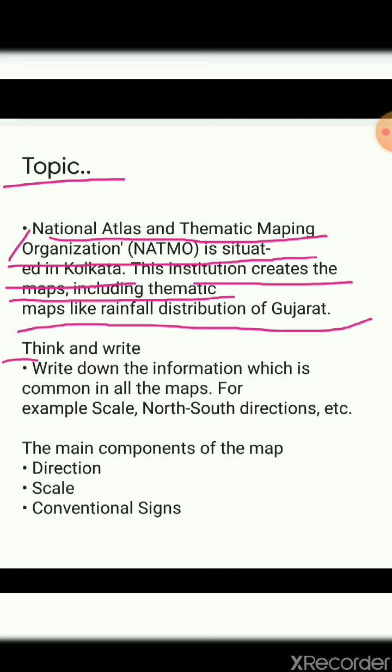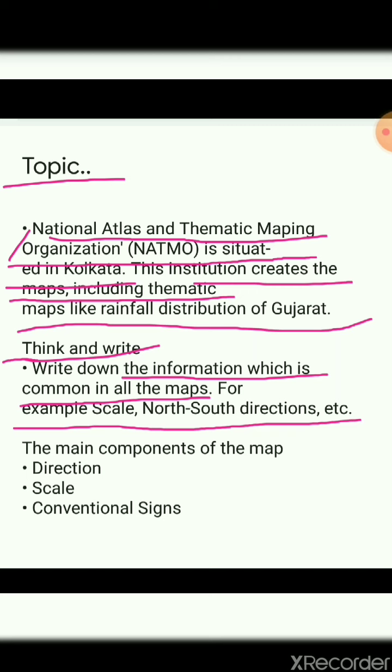Okay, now over here, think and write. Write down the information which is common in all the maps, for example, scale, north, south, direction, etc. Now what you need to do is take a simple map. Search on Google, write like Gujarat map, or Gujarat political map, only that much.